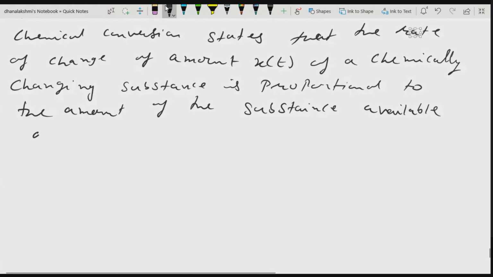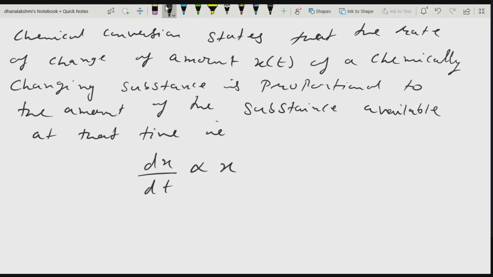That is, mathematically, dx by dt, that is the rate of change in the amount of substance x with respect to time, is proportional to x, the amount of x present at that time.